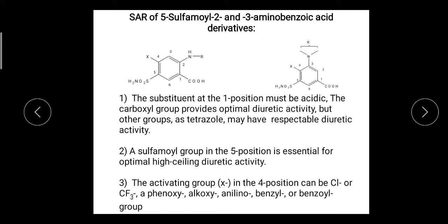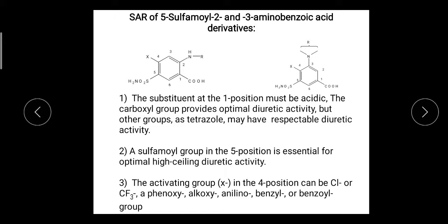Second is the sulfonamide group in the fifth position. The SO2NH2 group, the sulfonamide group, is essential for optimum, means highest high ceiling diuretic activity. So the sulfonamide group should be there at the fifth position in both classes. The next point under SAR is the activating group X in the fourth position, which can be chlorine or trifluoromethyl, phenoxy, alkoxy, anilino, benzyl or benzoyl group.